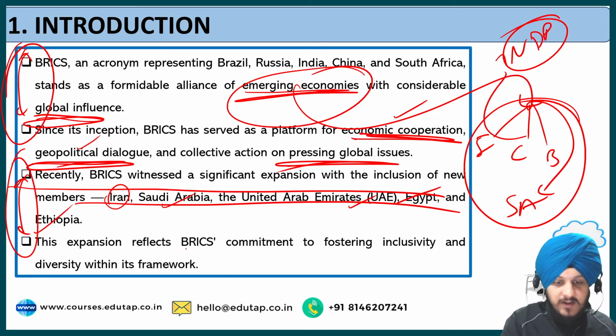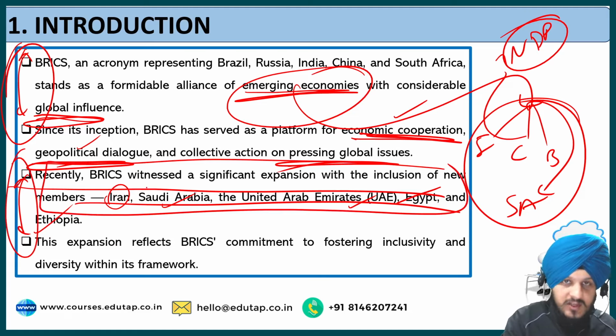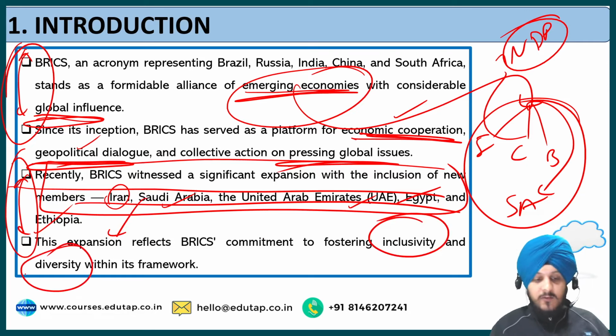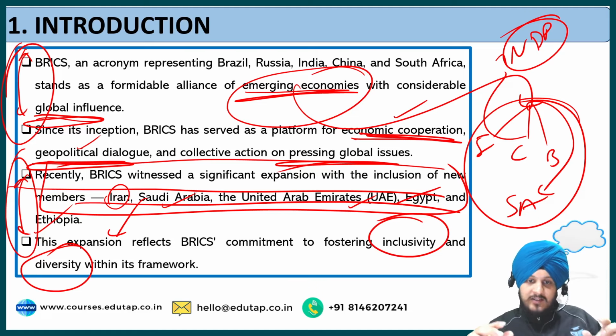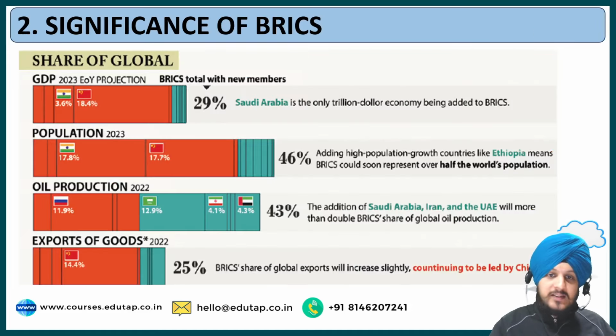So this expansion reflects, now this expansion means the groups that have been added. See how we are connecting this point. So this expansion reflects BRICS commitment to fostering inclusivity and diversity within its framework. So you can see how we have designed the introduction, keeping in mind the question, and how we are connecting the points in order to write it in an organized manner. So after the introduction, let us see the significance.